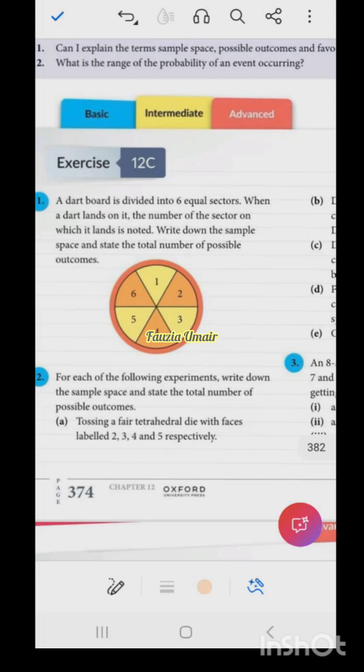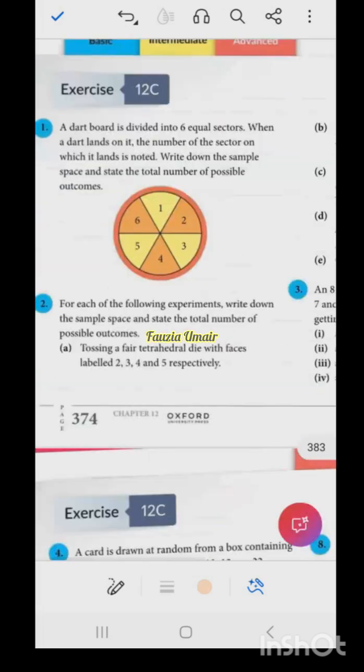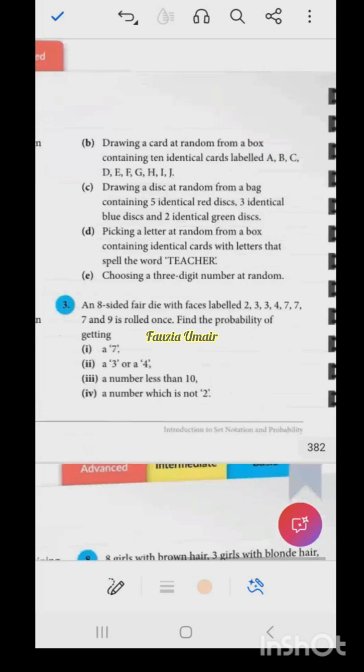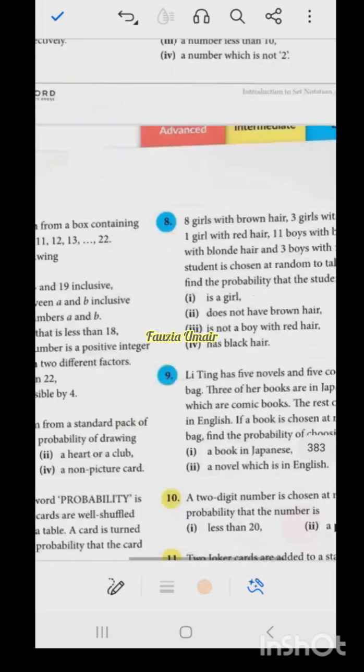Ma'am, this is the spinner. A dartboard is when you throw an arrow and you see where it goes. So this is a dartboard, and we have to state the sample space. So what will the sample space be? 1, 2, 3, 4, 5, 6. What will the total outcomes be? 6. Okay, so these all seem easy. These are the same kind of questions.